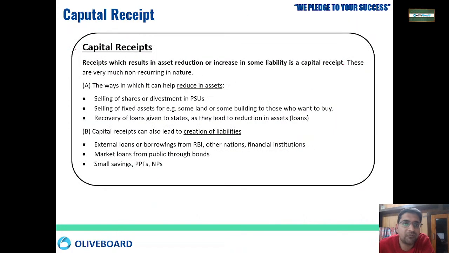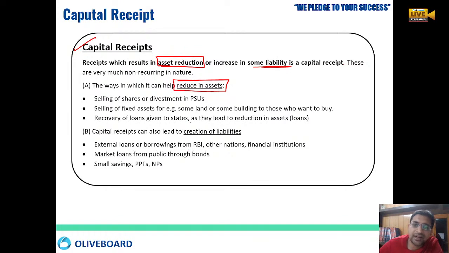So capital receipts, from where are they coming? Capital receipts happen in some way in which they result in your asset reduction, and sometimes they increase some liability. Now how does it reduce your assets? If you are selling your shares, obviously you are reducing your assets, right. If you are selling your fixed asset like some land, some building, you are reducing your assets, right. If you are recovering your loan from the states or anything, you are reducing your assets, right? Then how are we creating the liability?